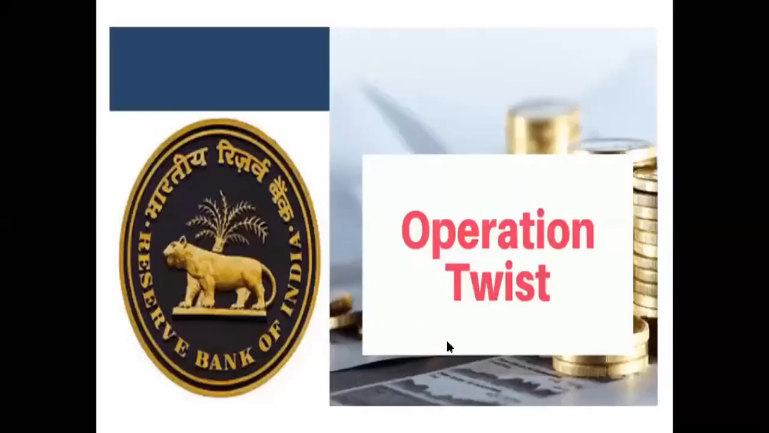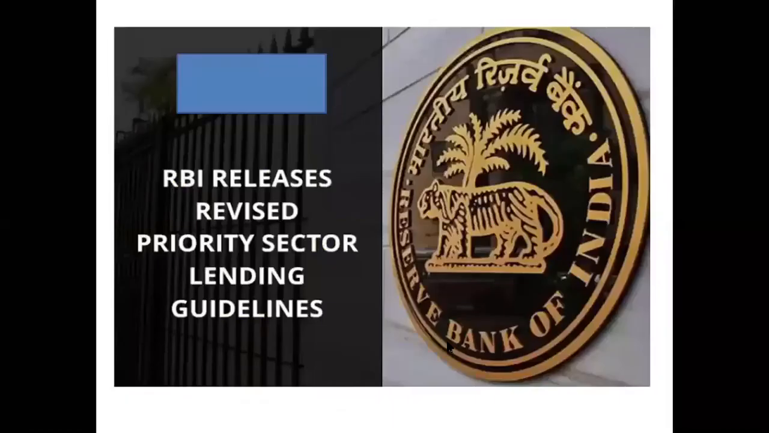Right, so the RBI has revised priority sector lending guidelines. What is the priority sector lending scheme all about? See, the priority sector lending scheme was started by the RBI in the year 1968 to give priority to certain sectors and certain people so that they will have growth and be competitive with the others. Like for example, in the farming sector,